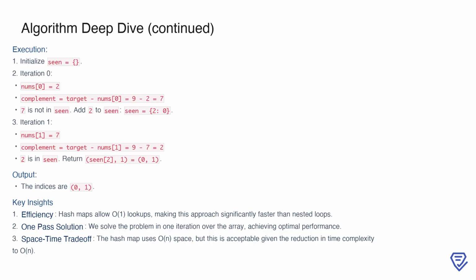The complement is 2, which is already in the hash map. This means we've found our solution. We return the indices 0, 1, where 0 is the index of 2 and 1 is the index of 7. This demonstrates how the hash map allows us to efficiently find the solution without needing nested loops. The use of a hash map ensures that our lookups and insertions are performed in constant time, making this approach both fast and elegant.